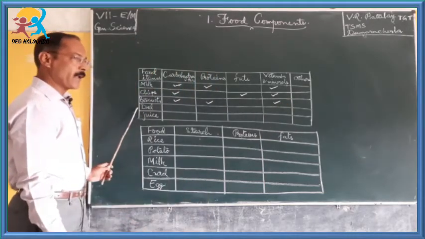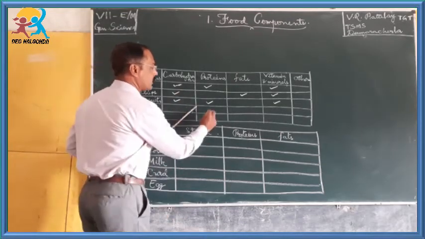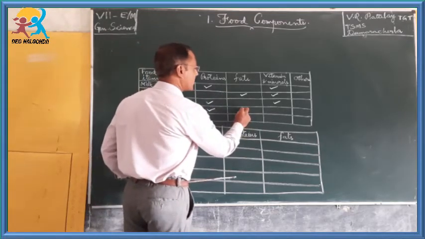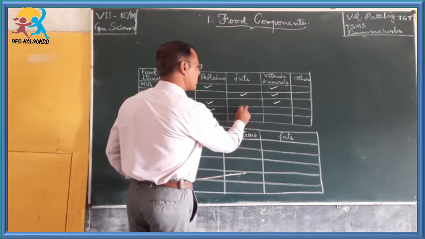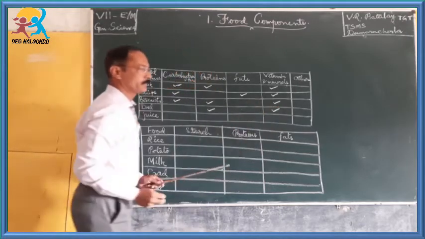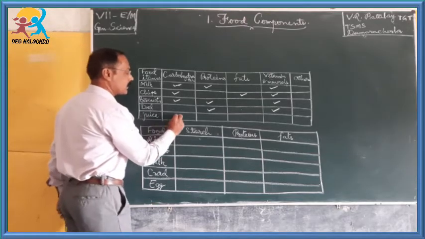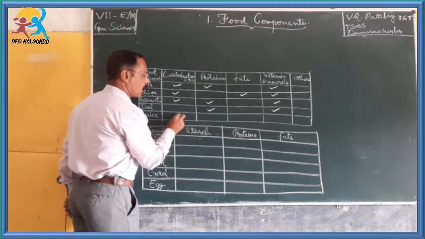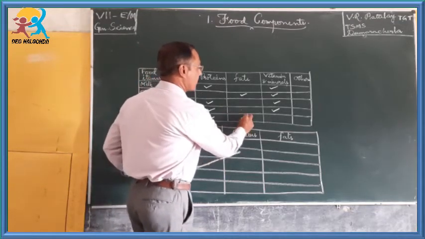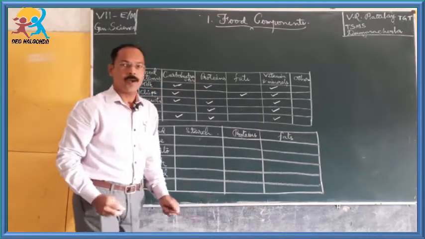When it comes to the dal packet, no carbohydrates, proteins are present in more quantity, fats are less in quantity or sometimes not present, along with vitamins and minerals. When it comes to fruit juices, the packet contains carbohydrates, proteins are also present, fats are not present, and it contains vitamins and minerals.